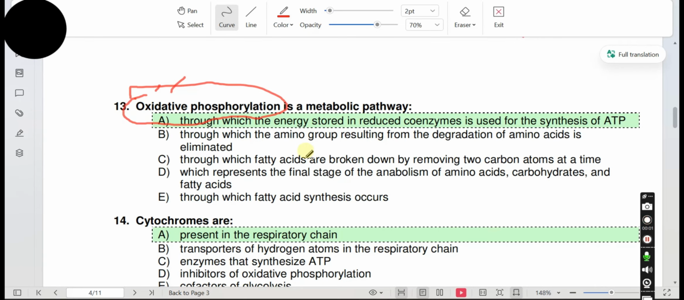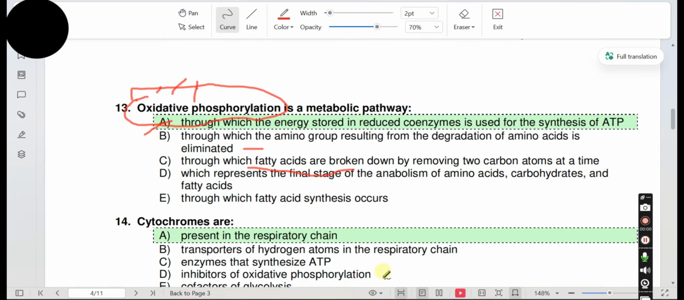When the protons move along their concentration gradient, the ATP synthase uses this energy to form ATP. So A is the answer. Let's see other options too. Option B, through which the amino group resulting from the degradation of amino acids is eliminated. This is a deamination process.